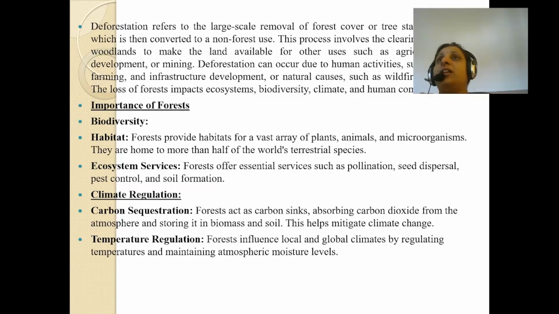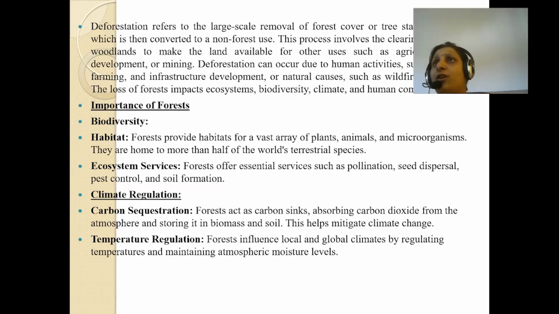Deforestation refers to the large scale removal of forest cover or tree stands from land, which is then converted to non-forest use. Clear, students? It refers to the large scale removal of forest or tree stands so that the land that gets freed can be converted into non-forest use.